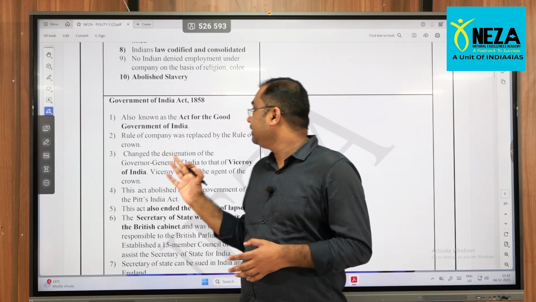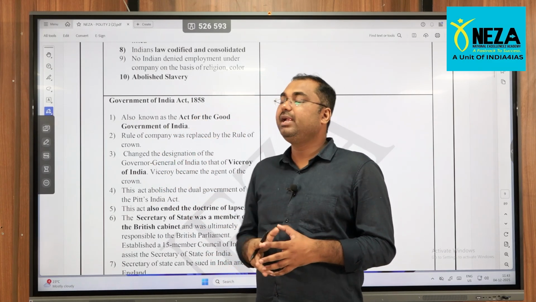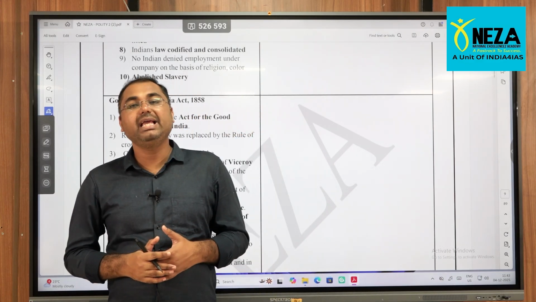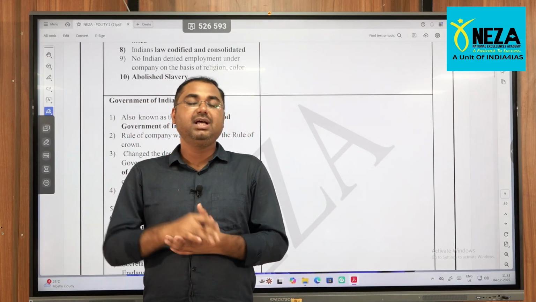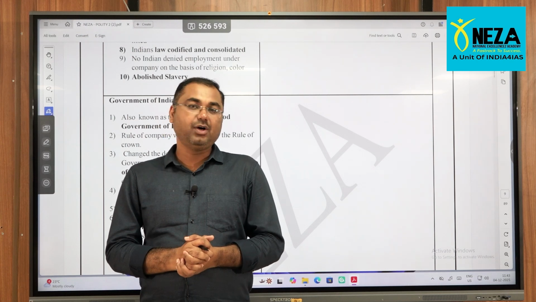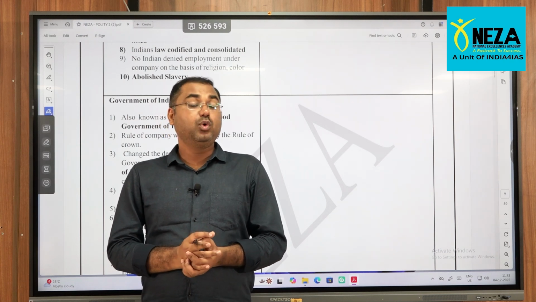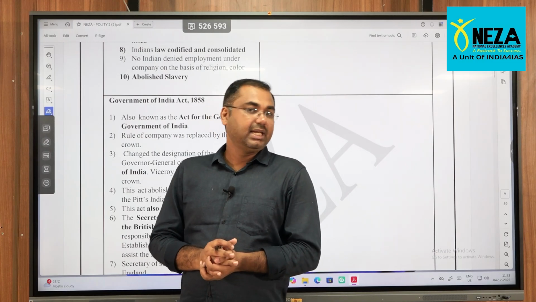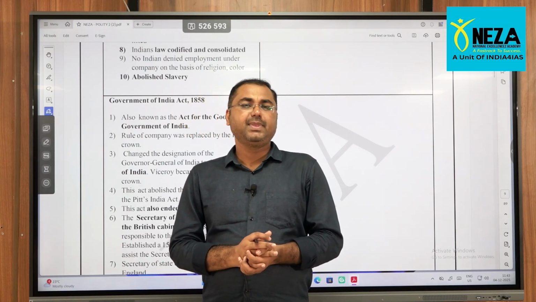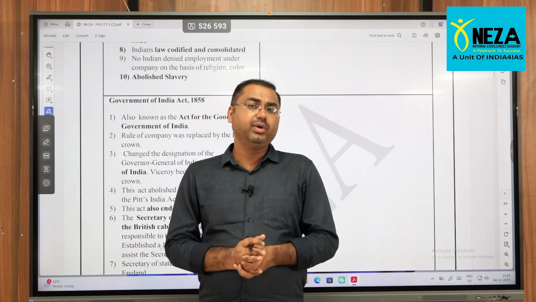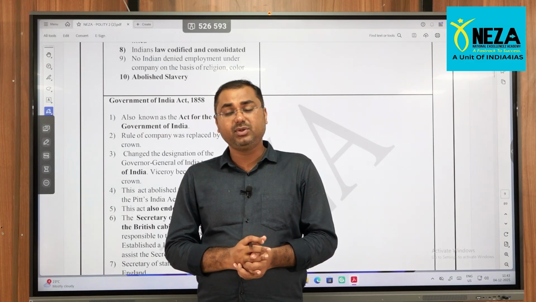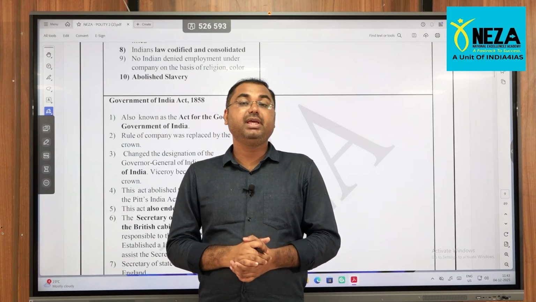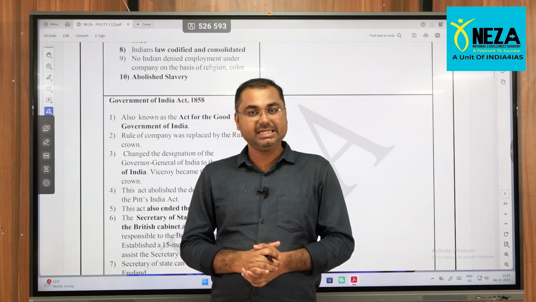Now here onwards, the Act for the Good Government of India. When the Britishers experienced the heat of the first war of independence, they started considering more Indians in India's administration. They got the very clear message that in order to control and rule over India, it is essential to consider the major role of Indians in the administration.